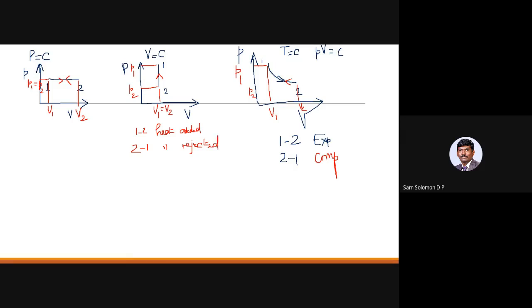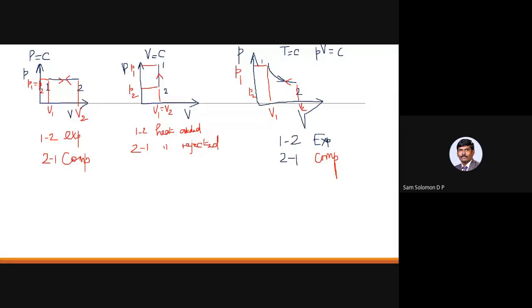Okay, so here 1 to 2 is expansion, 2 to 1 is compression. This is something which you should always retain in your mind. So we are going to have only 3 types of curves.